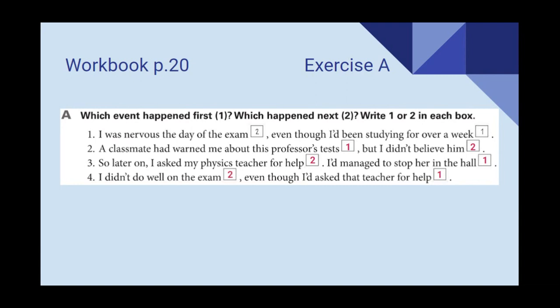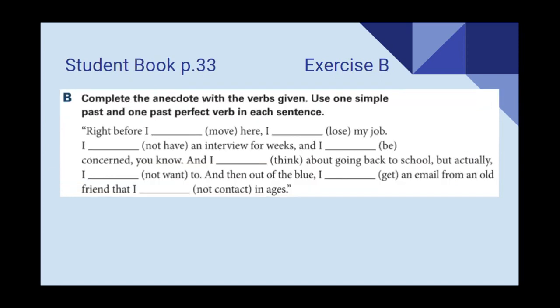Okay, great. Now, let's go to student book page 33, exercise B. Here, we're going to complete the anecdote using the verbs given. Use one simple past and one past perfect verb in each of the sentences. For example, right before I, here, my job. What happened first and what happened second?